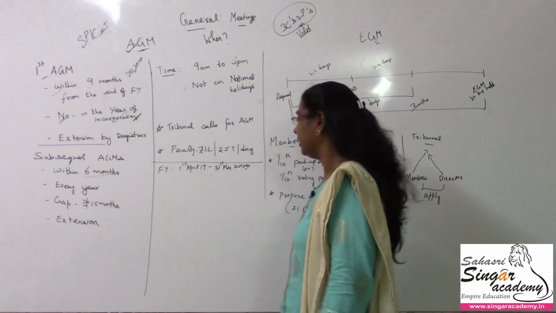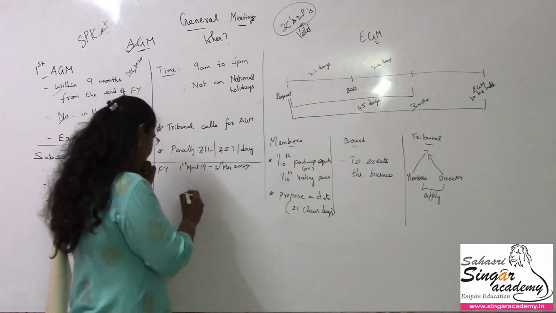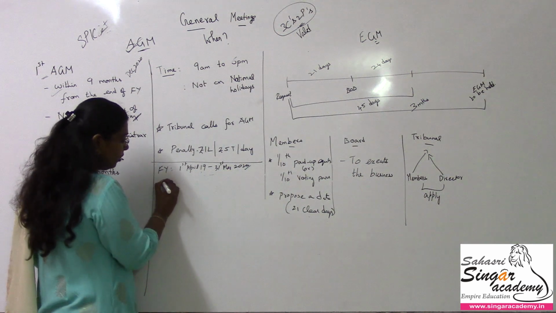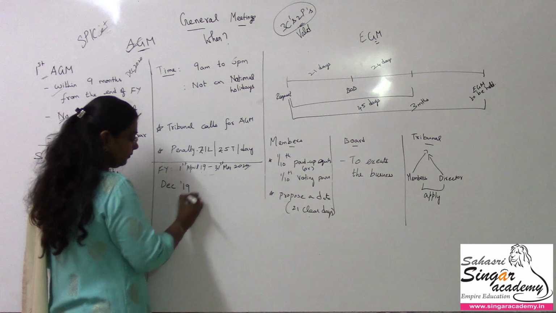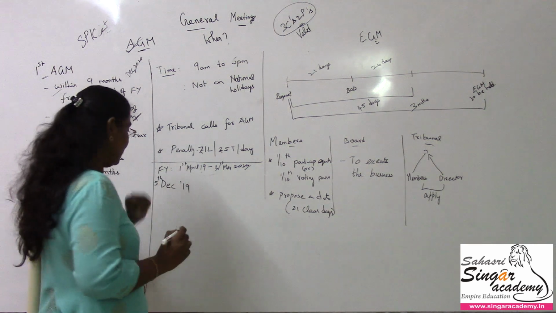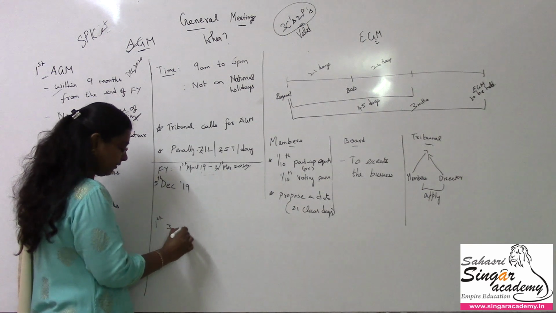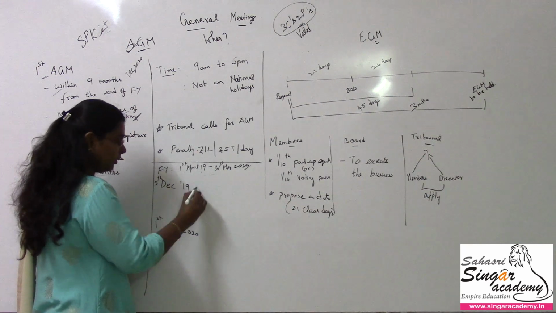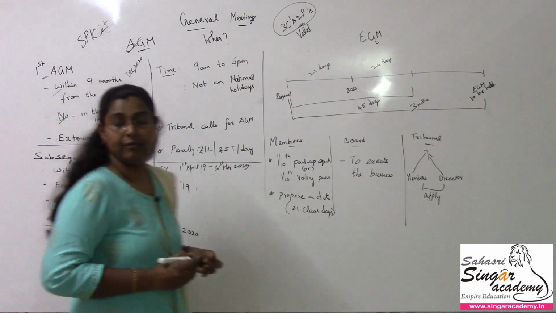A very beautiful point. For example, if a company is incorporated in the month of December 2019, okay, probably 5th December 2019 vachikalam. I'll take another company which is incorporated on 1st January, vachikalam, okay, 1st January 2020. Okay, before discussing, let me continue a few things about financial year.